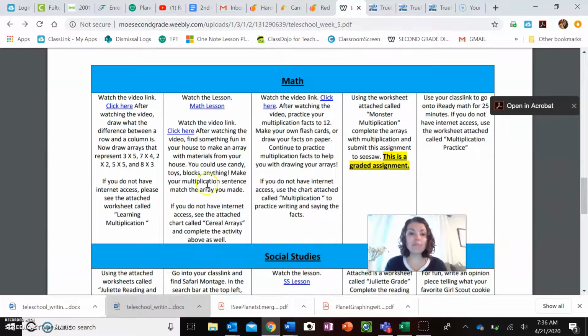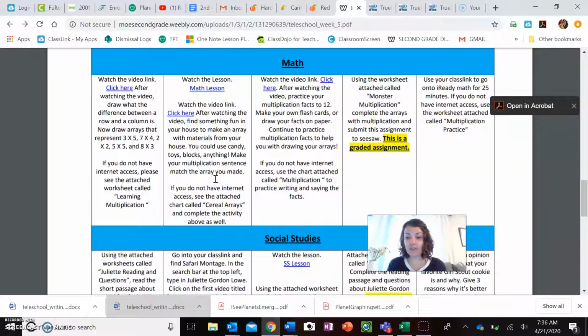For math, you're going to click right here. You're going to watch the lesson. After you watch that video lesson, you're going to click here. And then you're going to learn about arrays. You're going to make some arrays at home with anything you want: candy, blocks, toys, cereals. And if you don't have the internet, then there's a worksheet called Cereal Arrays for you to do.